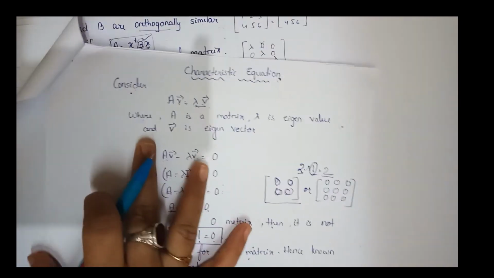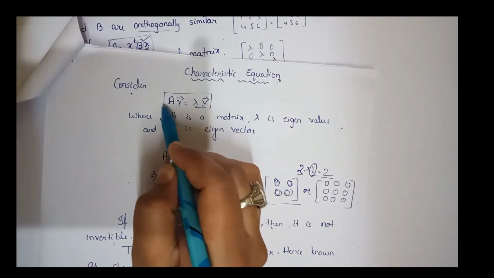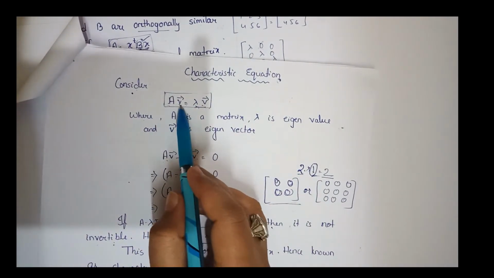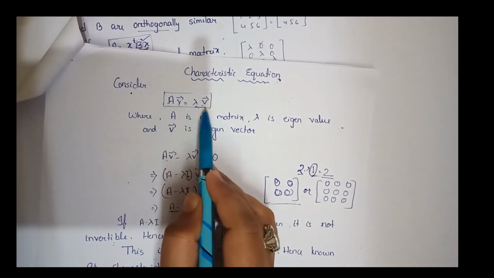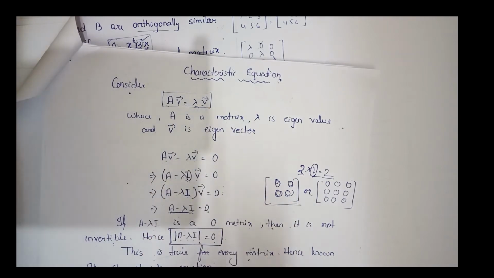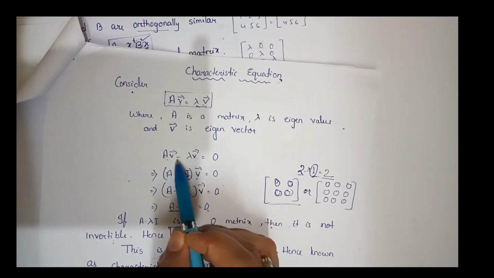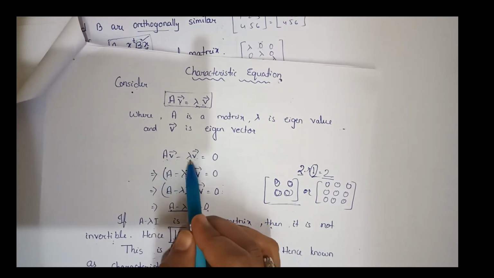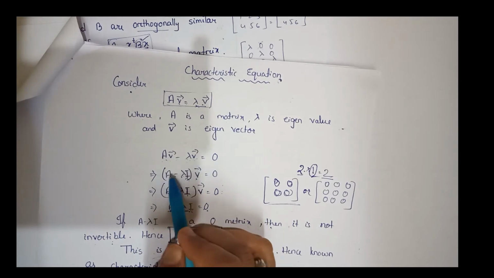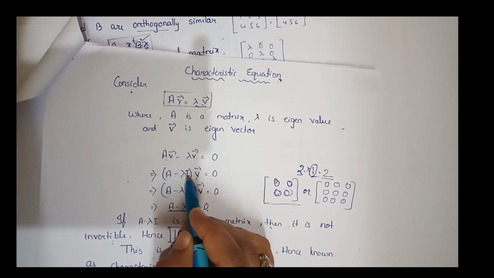Let's see that. Let's discuss what the characteristic equation is. This is our generalized statement: A v vector equals lambda v vector, where A is the matrix, lambda is the eigenvalue, and v is the eigenvector. If I shift lambda v to the left-hand side, it will be minus lambda v. After taking v common, it will be A minus lambda, which is a scalar quantity, but A is a matrix, so to represent this as a matrix,